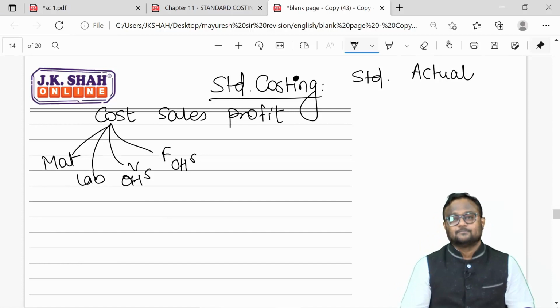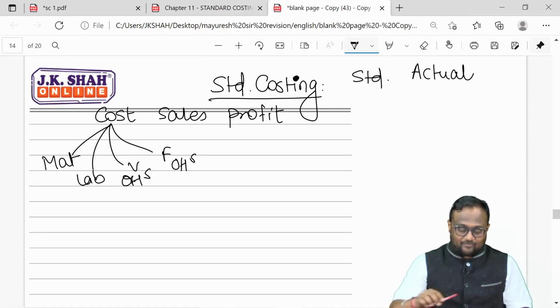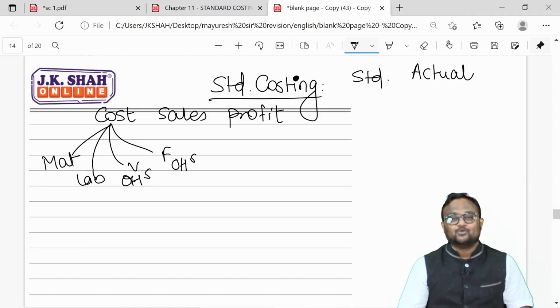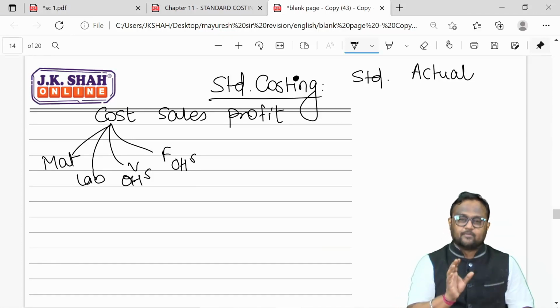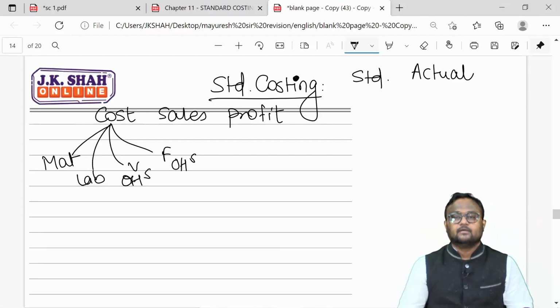It was for this. So there are four different types of cost structures which we are supposed to deal with. Material cost, labor cost and variable overhead cost variances are one segment, because all three are variable in nature. All three will go up and down with the increase and decrease in the quantity structure.